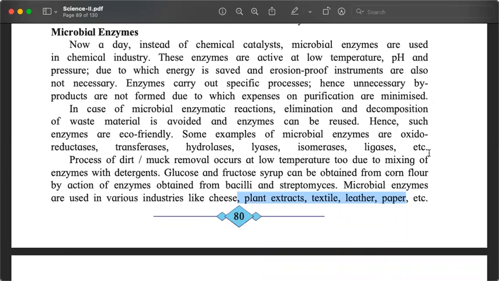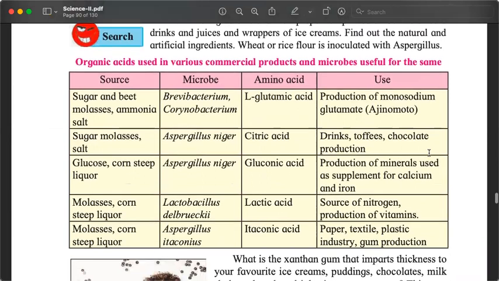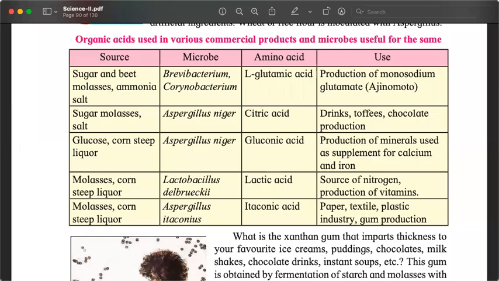That's enzymes for you. So more substances are produced from microorganisms using the enzymes.